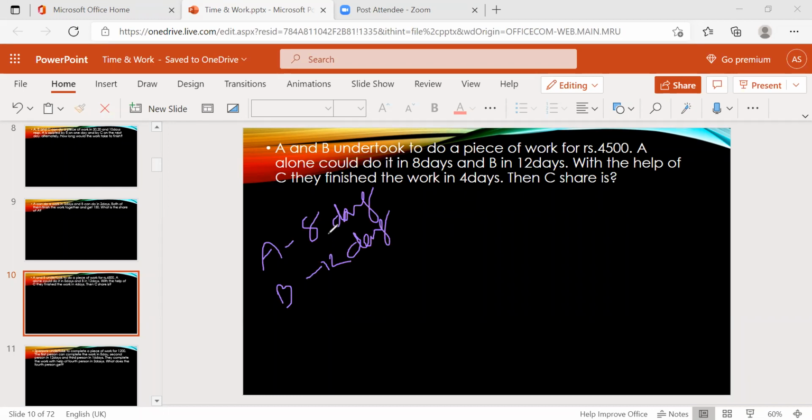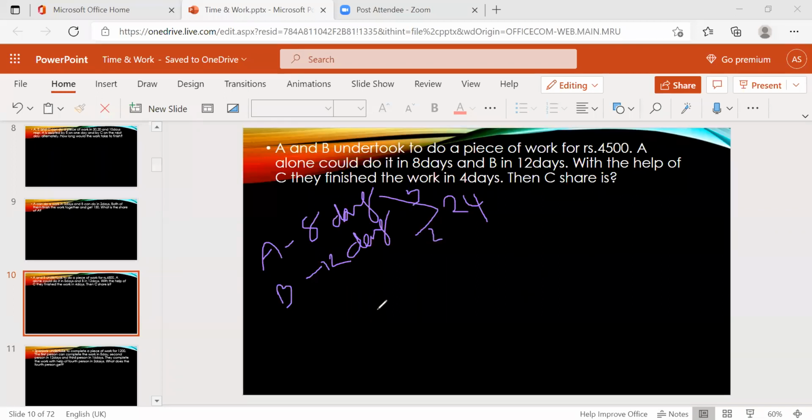Now just take the LCM of these two. LCM is 24. A's capacity is 3, B's capacity is 2.